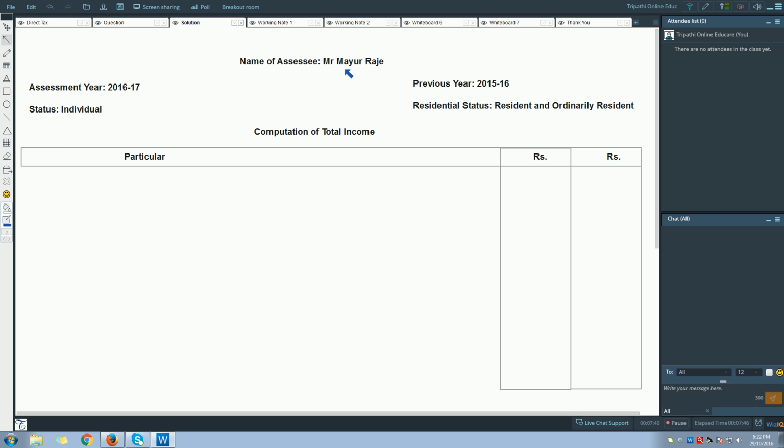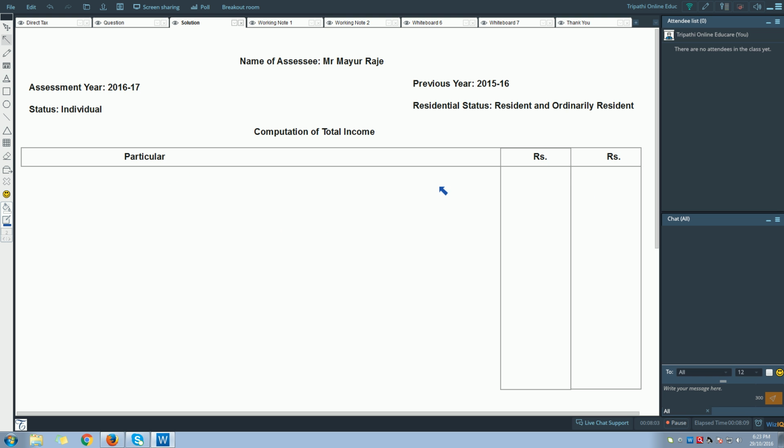Now this is how you are going to solve. You are going to write the name of the assessee on the top. So the name of the assessee is Mr. Mayur Raje. Assessment year is 16-17. Previous year is 2015-16. Status is individual. Residential status, resident and ordinarily resident. You are going to give the heading as computation of total income.